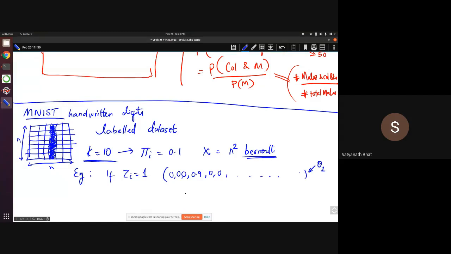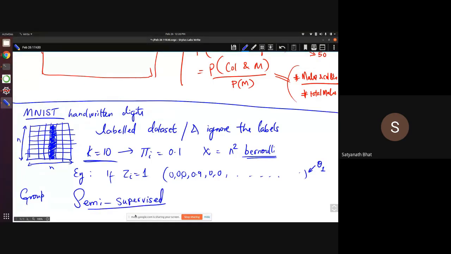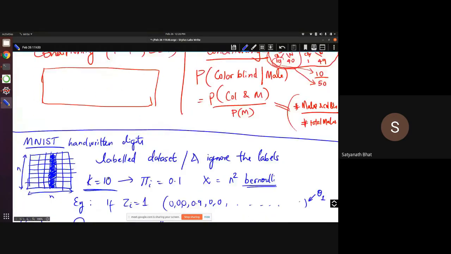And at the end of it, you are going to cluster. You are going to take the labeled data set and ignore the labels. Then you are going to cluster, and see if you can look at the clusters and infer the labels. This is something like a semi-supervised thing. You don't have labels, but still you are able to label them automatically. I hope roughly you got what you are supposed to do here. This is what I will ask you to do at some point.